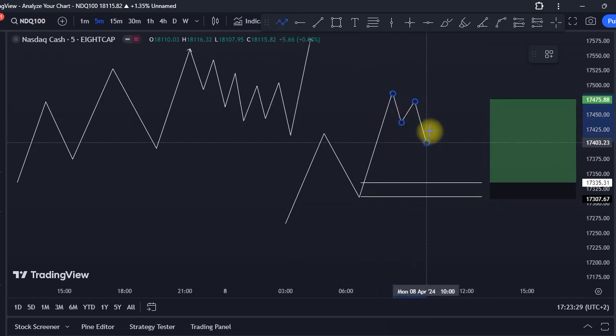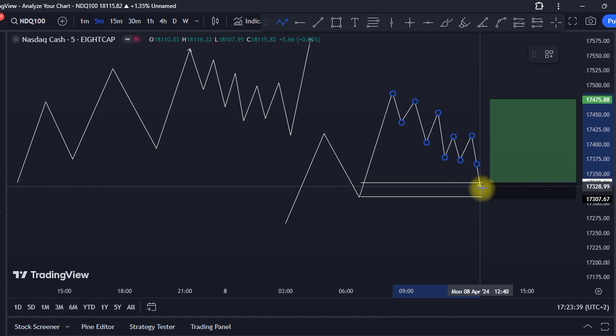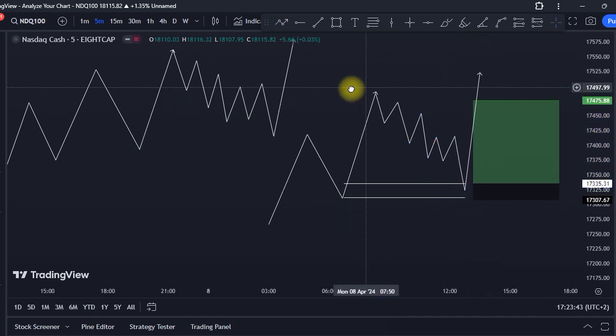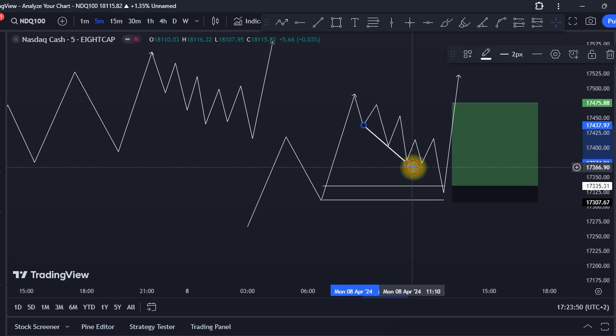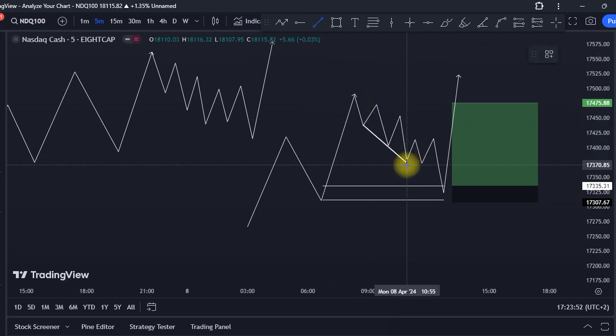As you can see here, we have trend line liquidity, and then at some point it can also create this kind of liquidity and then tap into our order block and then push to the upside. Now as you can see here, we can label some points as liquidity. We have this trend line liquidity that we got over here, and we also have this relatively equal high liquidity that we have going on right here.